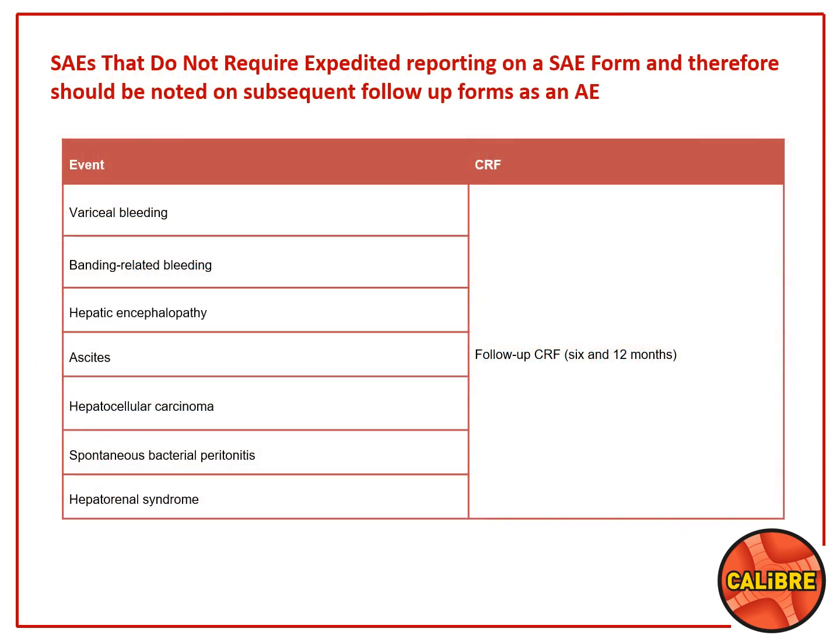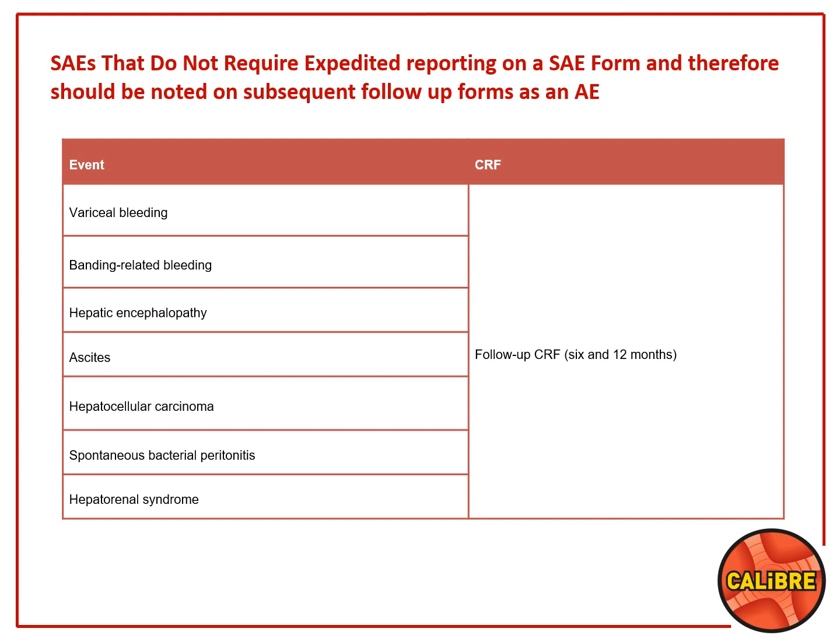So I just wanted to go over this slide and this table. This table is in the CALIBRE protocol, and I really wanted to clarify what we mean by SAEs that do not require expedited reporting on an SAE form.